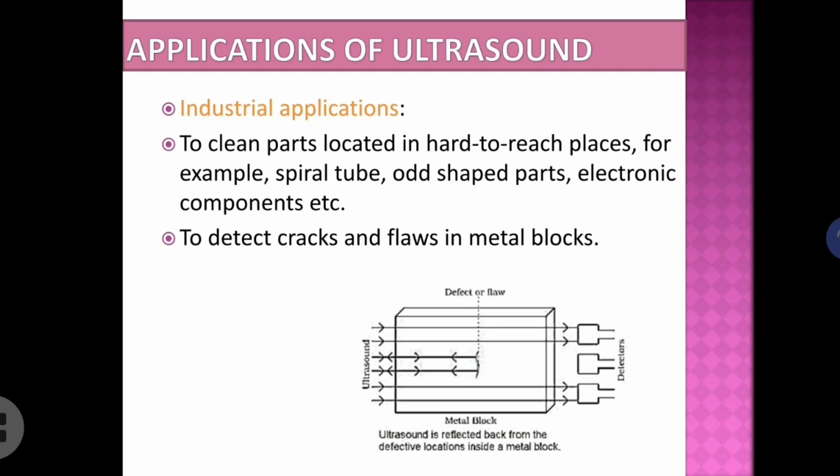So we can use an ultrasound technique to detect such cracks and flaws. You can see from the figure, ultrasound waves are passed through a heavy metallic block, and if there is any crack, the ultrasound is not able to pass through that portion, and the receiving end will not detect any ultrasound. Hence we can conclude that there is some problem or fault in that particular portion.